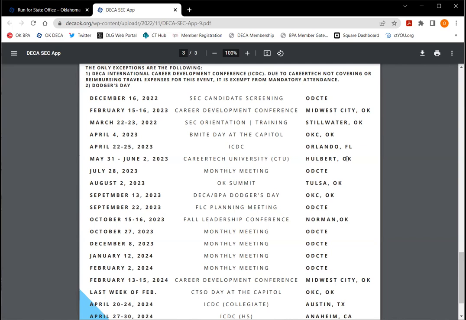And then you'll see that we have that Career Tech University, which is mandatory, and that's May 31st through June 2nd. What that day looks like is an arrival around 10 or 11 on the 31st, and then you stay until about 1 p.m. on June 2nd. So that's the commitment that you'll need to be making.